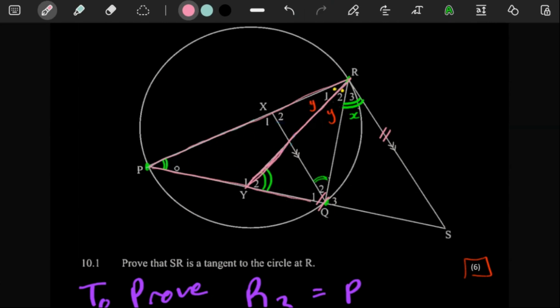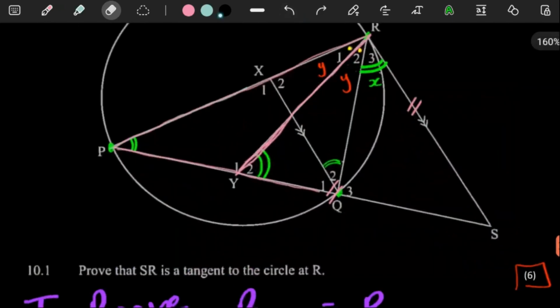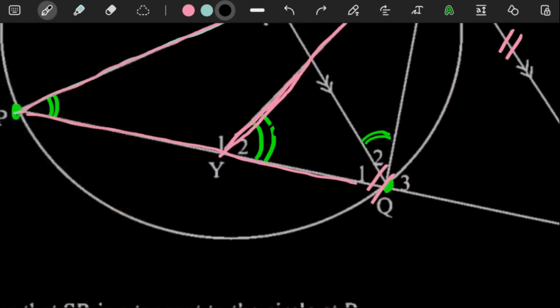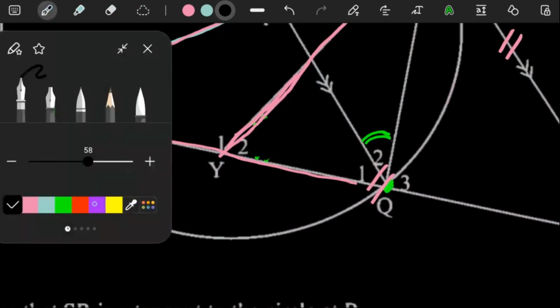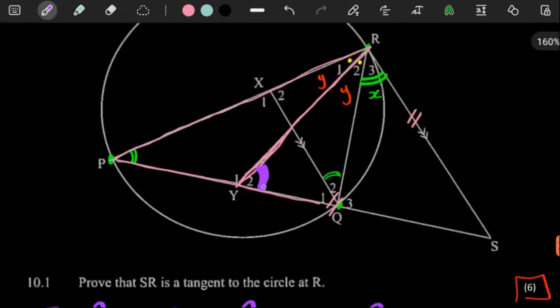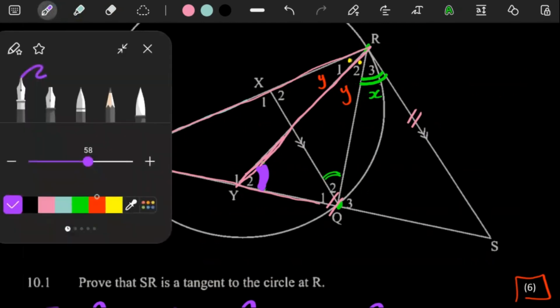And as long as we can show that this is equal to x, it means that it will be equal to that. Let me not put a green there, because the green there looks like an angle we have already labeled in green. So let me just remove this here. Let me use a purple. This big angle here is equal to x plus y. Let me just write this bit by bit so that we don't get confused unnecessarily.